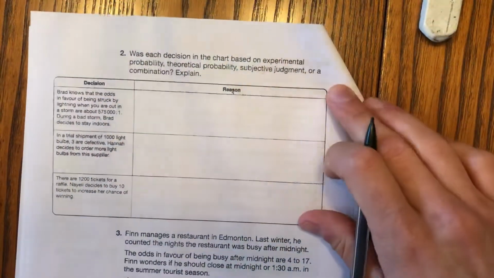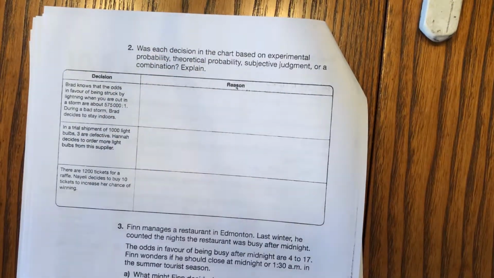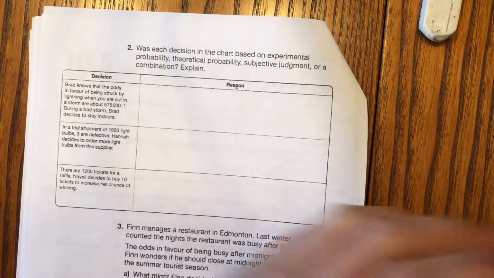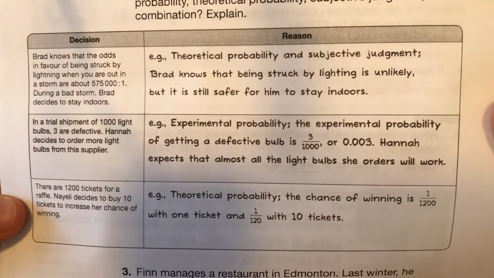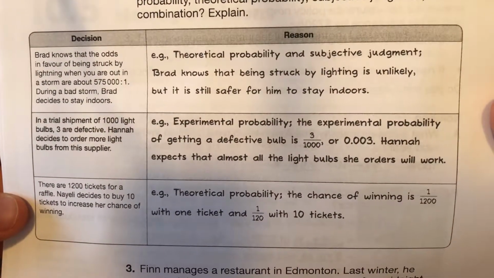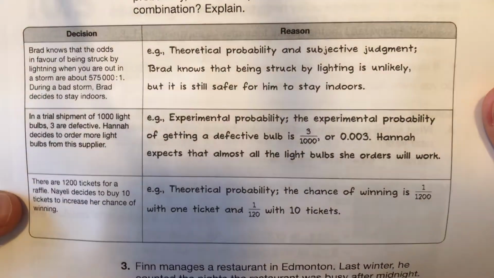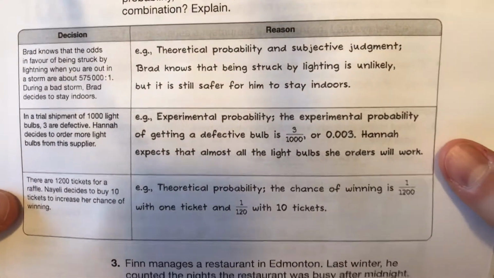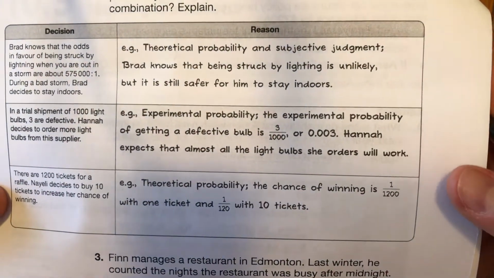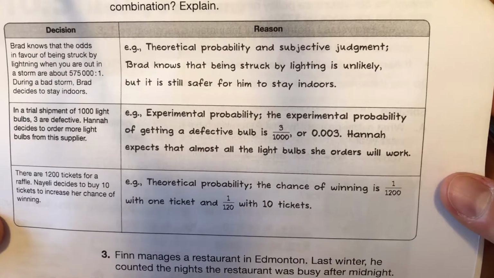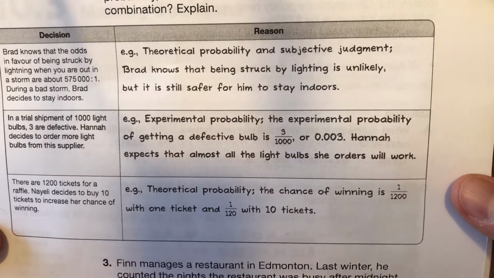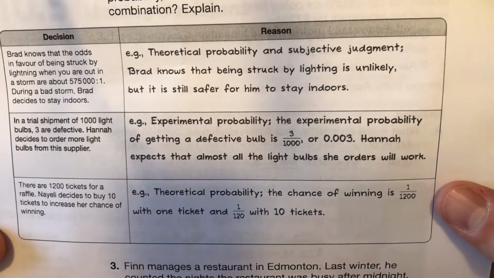Practice number 2. Was each decision made in the chart based on experimental probability, theoretical probability, subjective judgment, or a combo? I'll just put up the chart for you guys. Brad knows that the odds in favor of being struck by lightning when you are out in a storm are about 575,000 to 1. During a bad storm, Brad decides to stay indoors. So that's theoretical probability and subjective judgment. Brad knows that being struck by lightning is unlikely, but it is still safer for him to stay indoors.